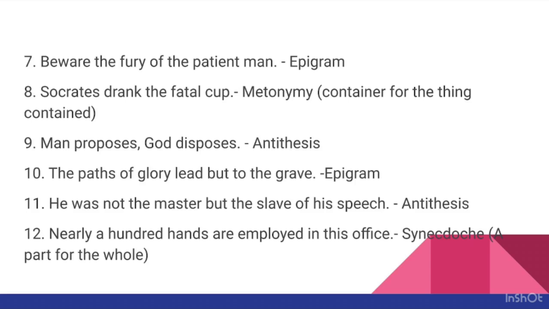The paths of glory lead but to the grave. This is an example of epigram. There is a shocking contradiction in the apparent meaning of the sentence, because how can paths of glory lead one to the grave? He was not the master but the slave of his speech. This is an example of antithesis. Here, two opposite words, master and slave, are placed together in a sentence in a balanced form.